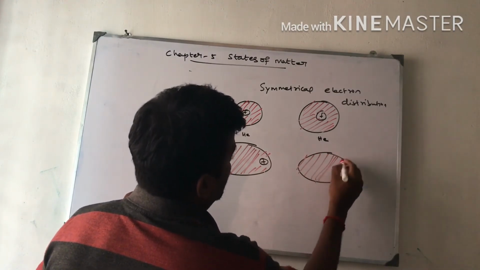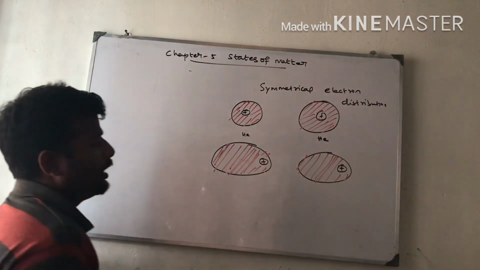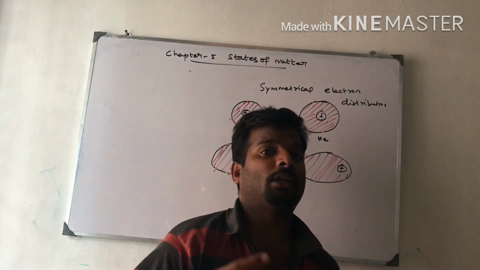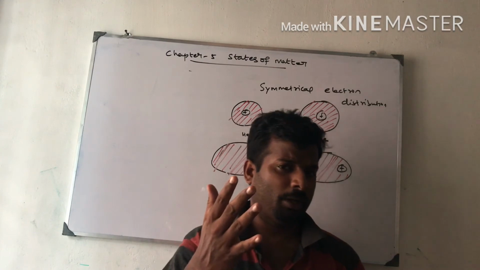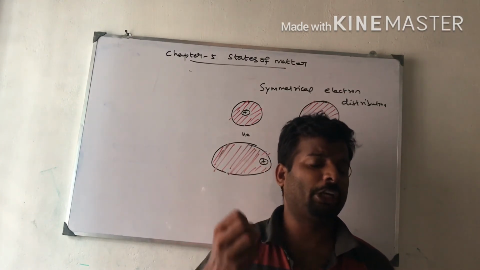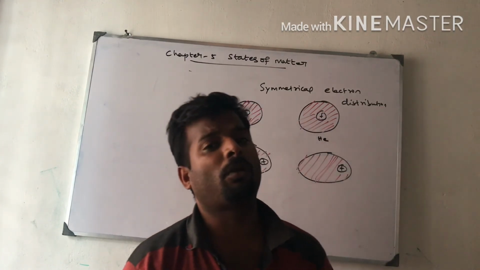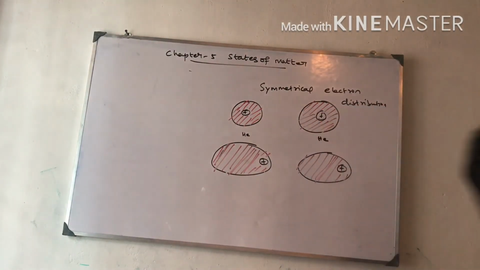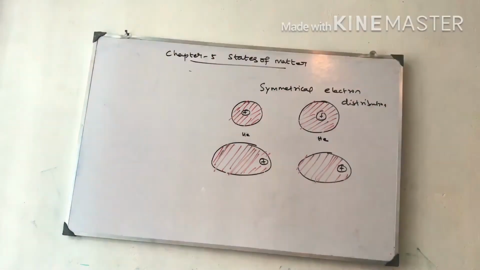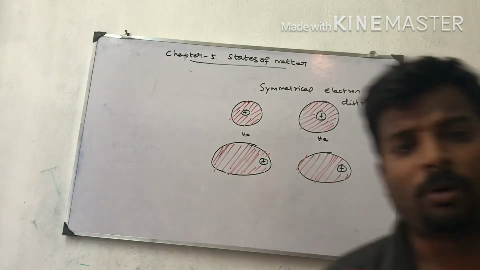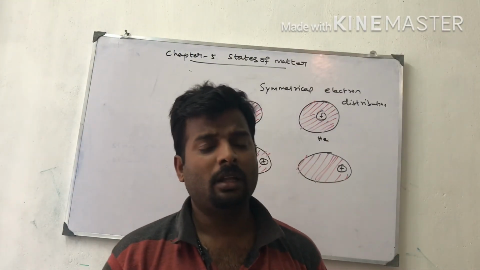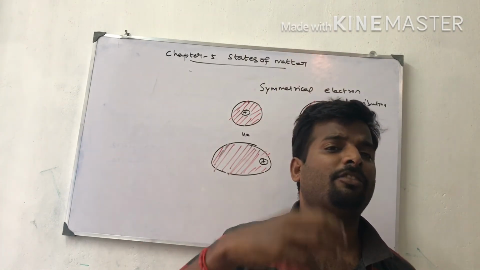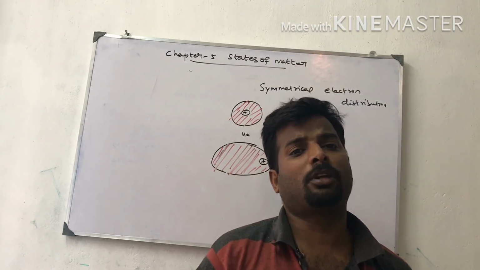Due to this, at a particular instant, a momentary dipole develops in the non-polar molecule.